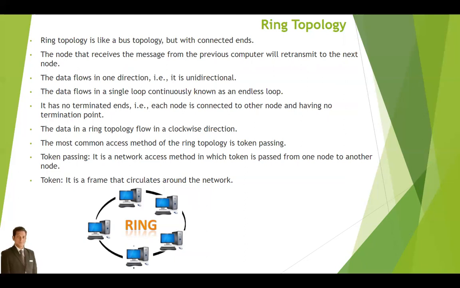The most common access method of the ring topology is token passing. Token passing is a network access method in which a token is passed from one node to another node. A token is a frame that circulates around the network. It moves around the network, passing from computer to computer until it reaches the destination. The sender modifies the token by putting the address along with the data. The data is passed from one device to another until the destination address matches. Once the token is received by the destination device, it sends an acknowledgement to the sender. In ring topology, a token is used as a carrier.